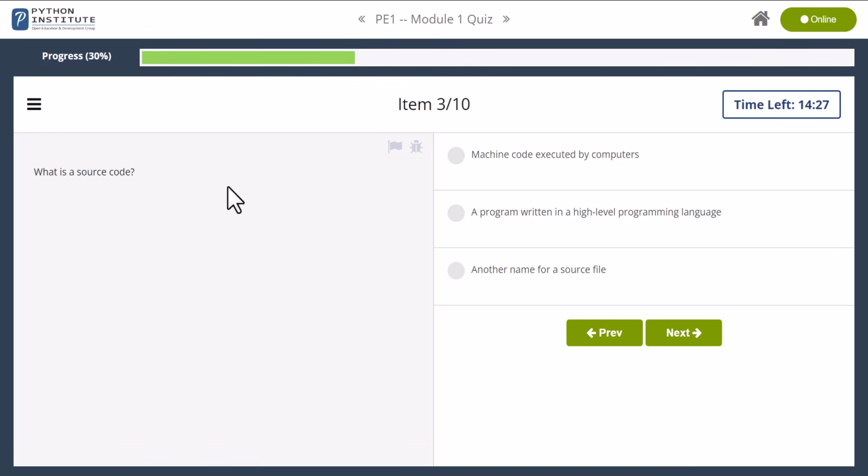What is source code? Source code is not a machine code because machine code is a binary executed by computers directly. A program written in a high-level programming language, that's exactly what it is, and it is not another name for a source file.